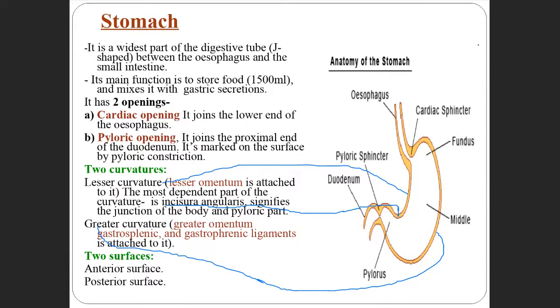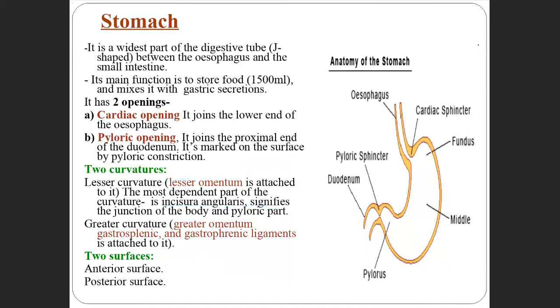You will see this in the next picture, and also when I show you the video of the practical, it is more clear, you can easily make it out. The greater curvature, what structures? Greater omentum, gastrosplenic and gastrophrenic ligaments. Okay.